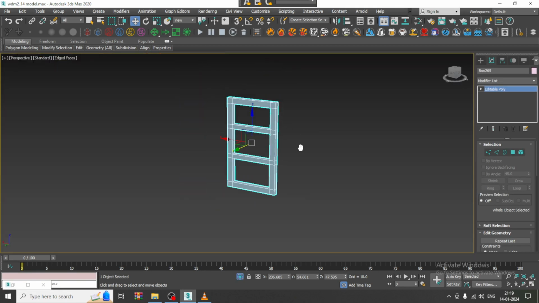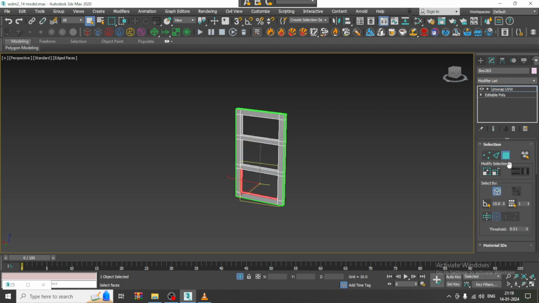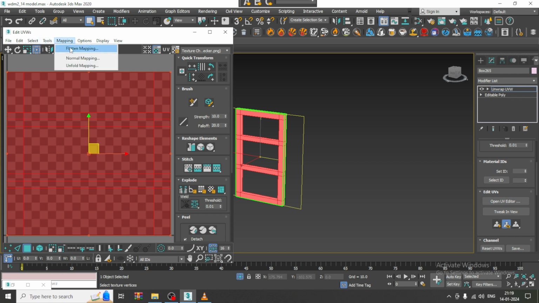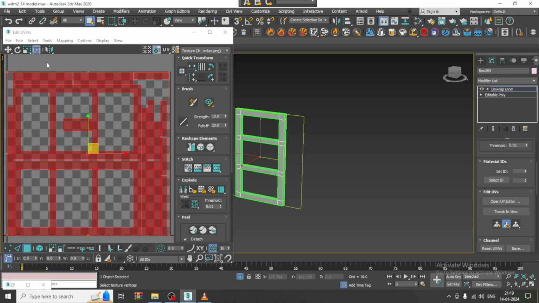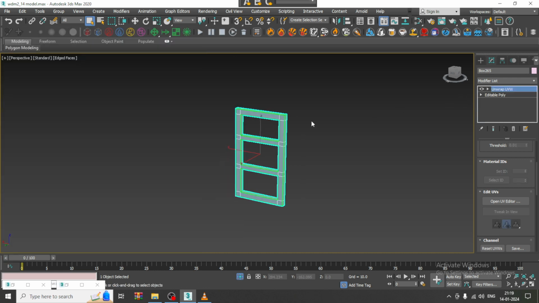Select this, go over here, let's give unwrap UVW and select the whole polygon. Go over here, open UV editor and say flatten mapping, tools, pack UVs. So I'm just using a very simple technique over here.